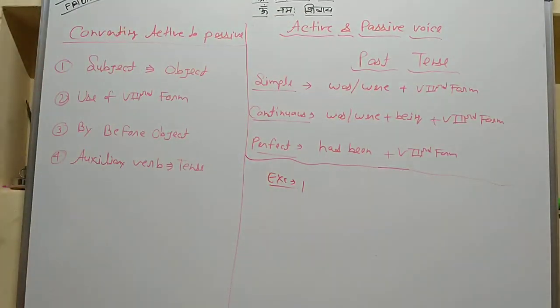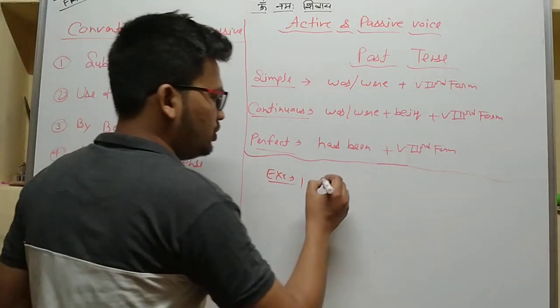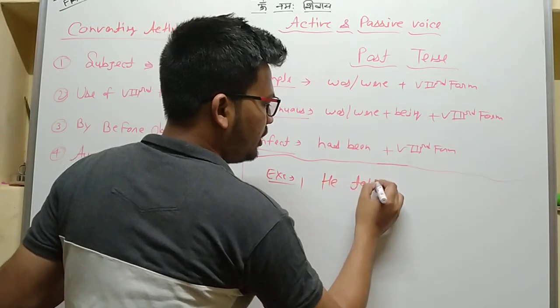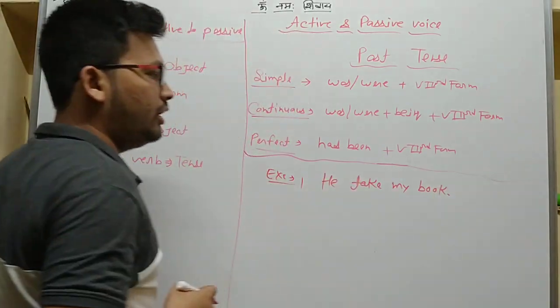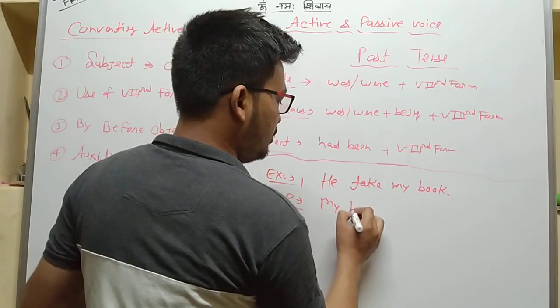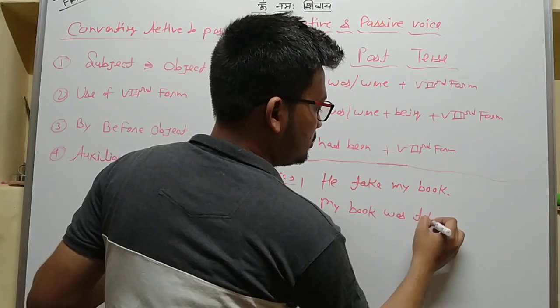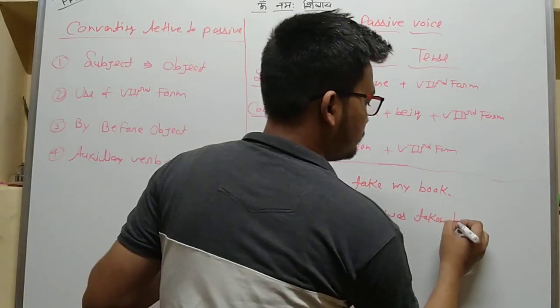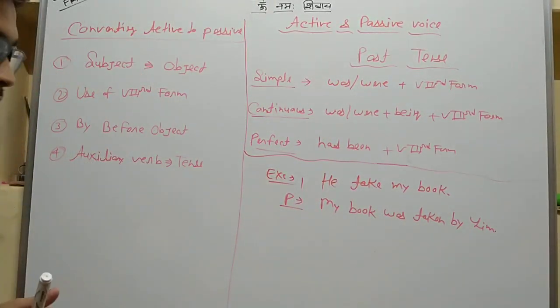Let's suppose any past tense sentence, any kind of sentence which has an object. He took my book. So what is the passive voice? My book was taken by him.